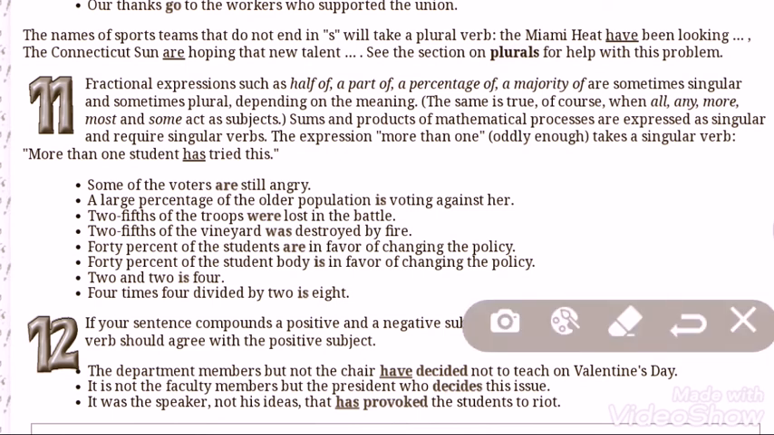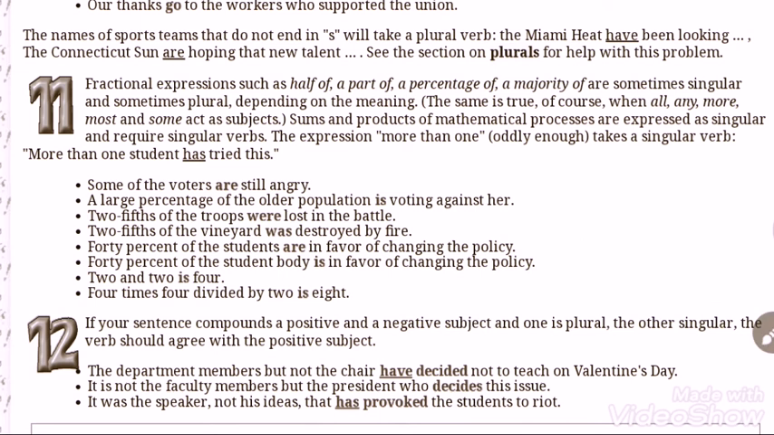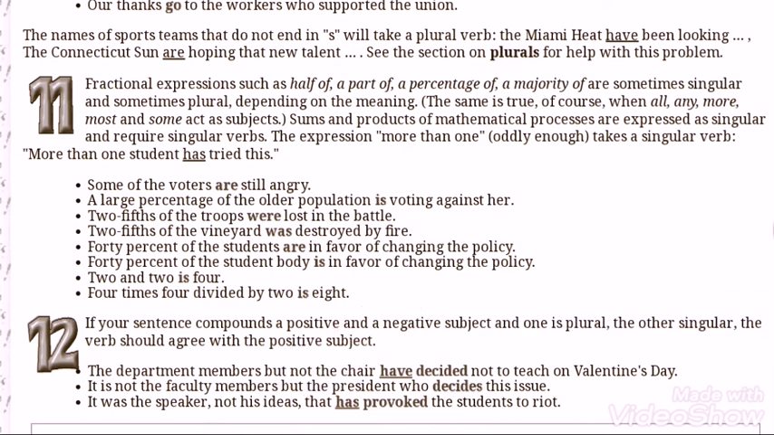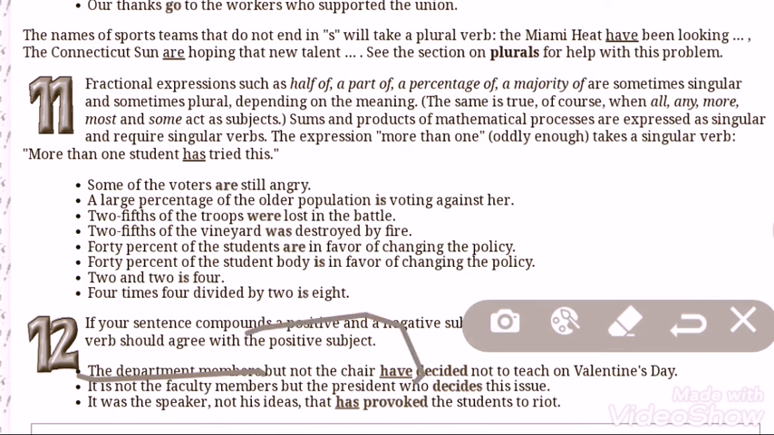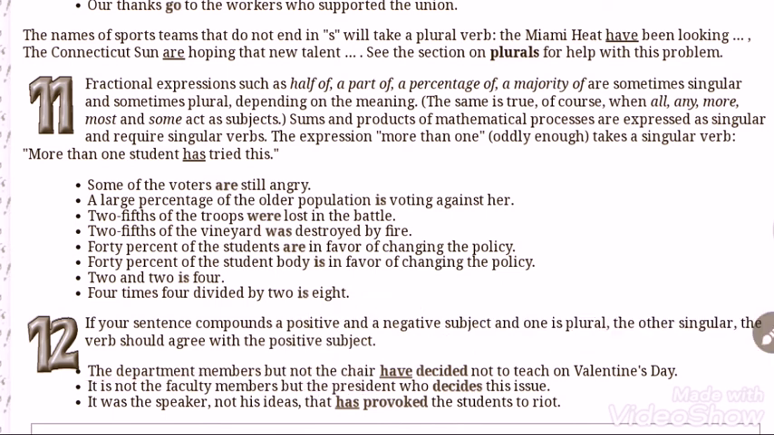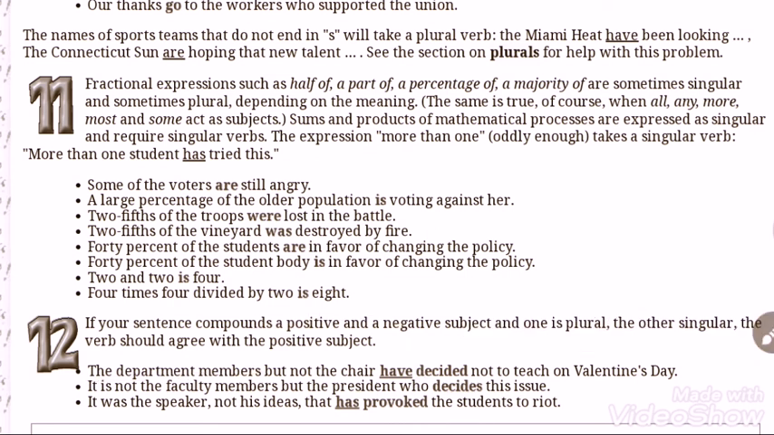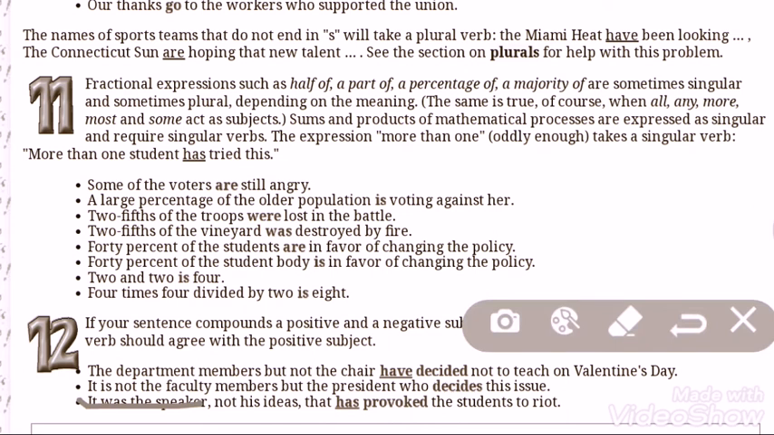So the department members but not the chair. Here you see, where there is not, it is not considered in the case of deciding the verb. That's why the department members is deciding the verb. It is not faculty, so not faculty members, it will not decide the verb as here is.